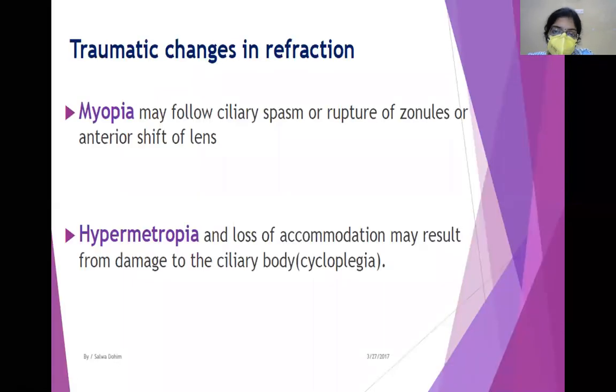So this is about closed globe injuries. In the next class, we'll be discussing open globe injuries as well as a bit about intraocular foreign bodies. So I hope you understood. Do you have any questions? Okay, thank you.